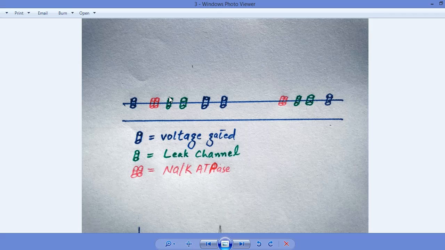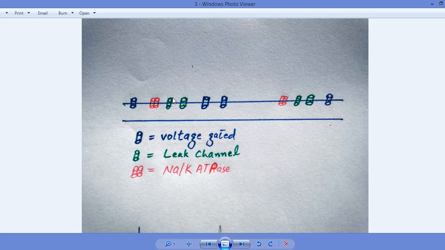The leak channels are always open throughout the life of the neuron, whether at rest stage or at active stage. This leak channel is for sodium, and this leak channel is for potassium. For sodium, the leak channel has been shown as a small channel, and for potassium, the leak channel has been shown a bit larger, because the leak channel of potassium is very active and passes a large number of potassium as compared to the leak channel of sodium.